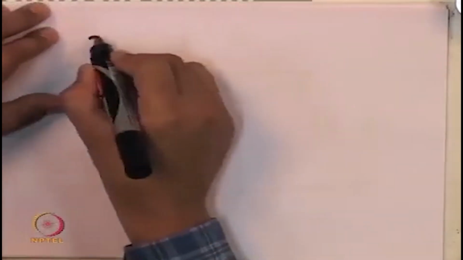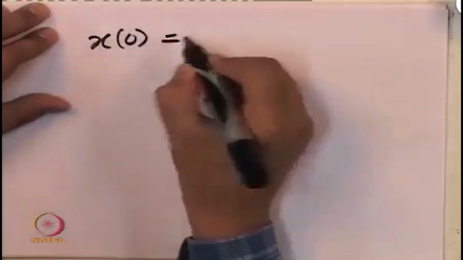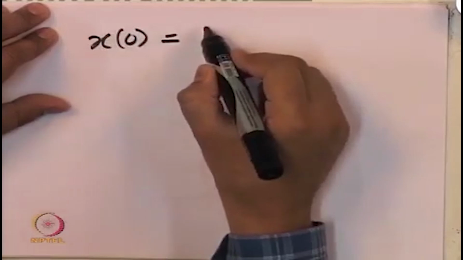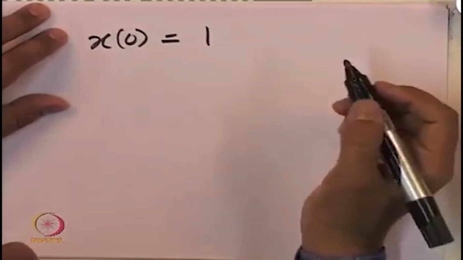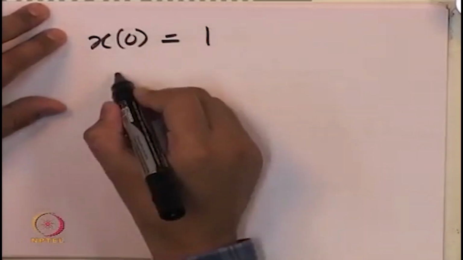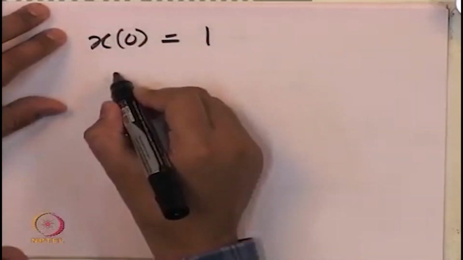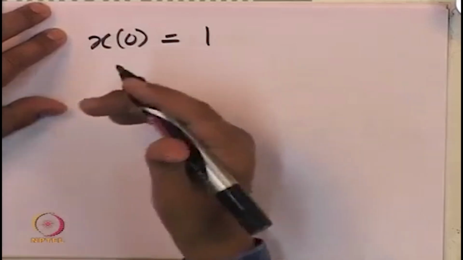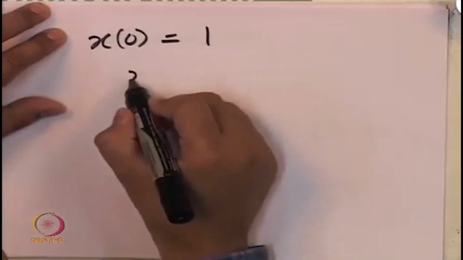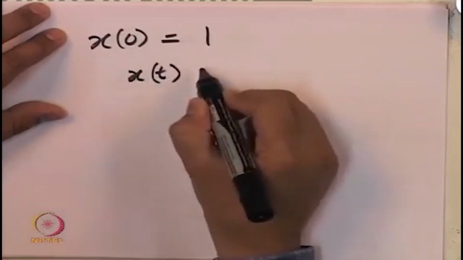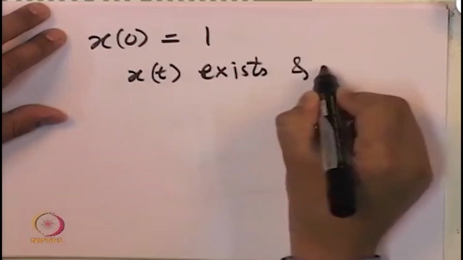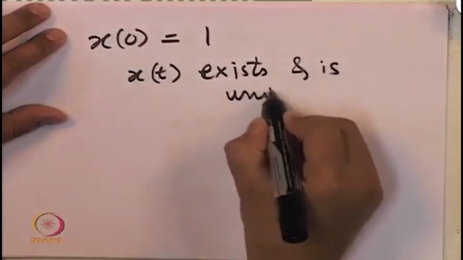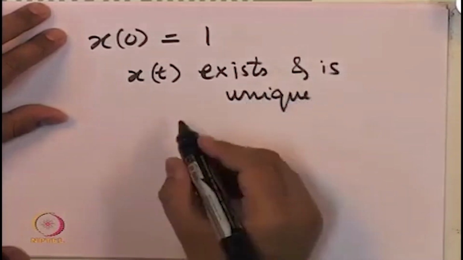So, what we have seen is, when the initial condition is equal to 4, we had a solution only up to 1 by 4. Suppose the initial condition was equal to 1, then we have a unique solution for some delta, but when we try to increase this delta, how long can we extend this?